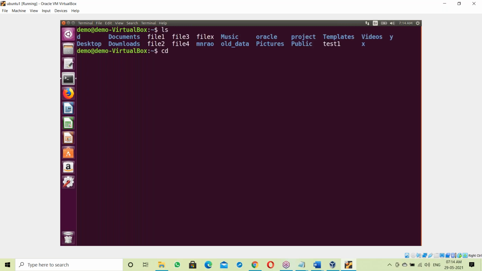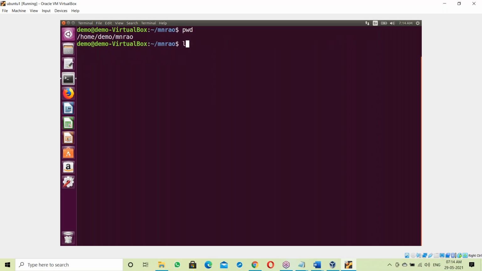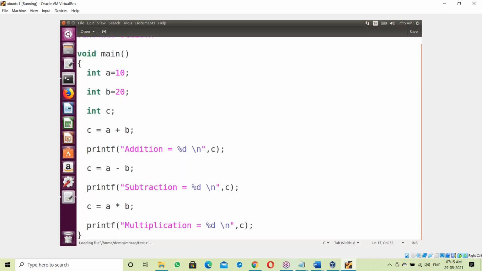ls, cd to the mnraw directory, the present working directory, mnraw, ls. Remove the test.o file and the project file here, delete them. Then gedit test.c.